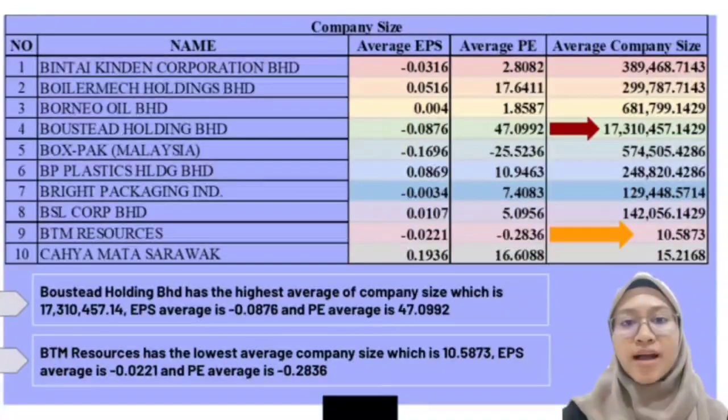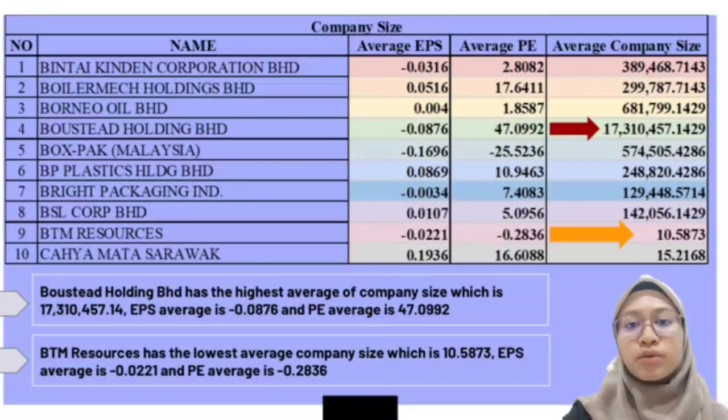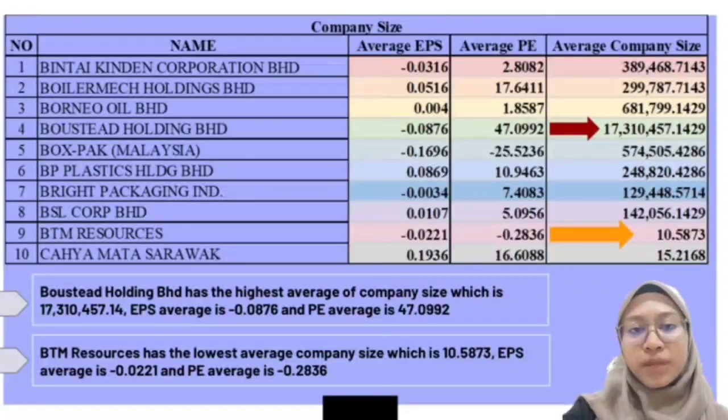The third factor is company size. Company size has its own role in calculating EPS and PE ratio to measure the effectiveness of the company. Based on the data stated, it shows that Boston Holding Berhad has the highest average company size with amount 17,310,457.14 and its EPS is negative 0.0876 and its PE average is 47.0992, while BTM Resources has the lowest average company size with amount 10.5873.